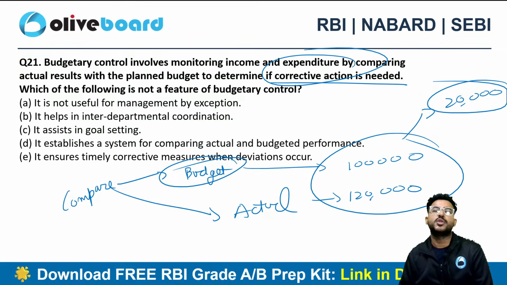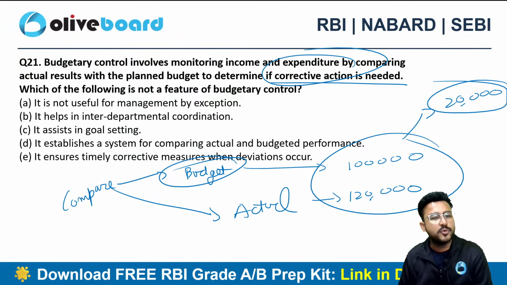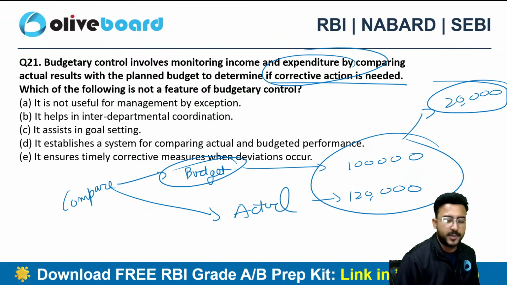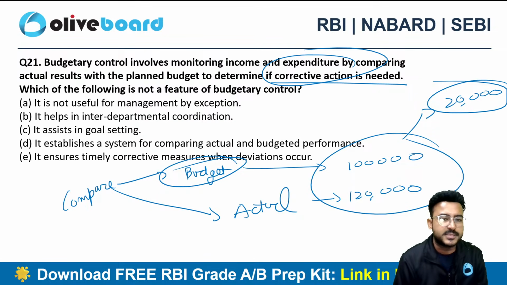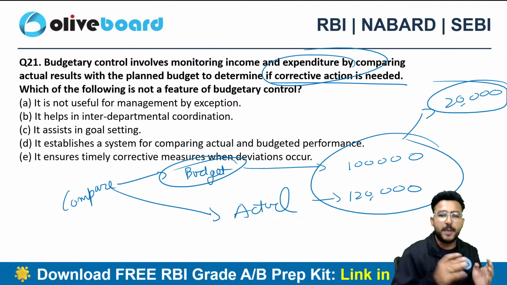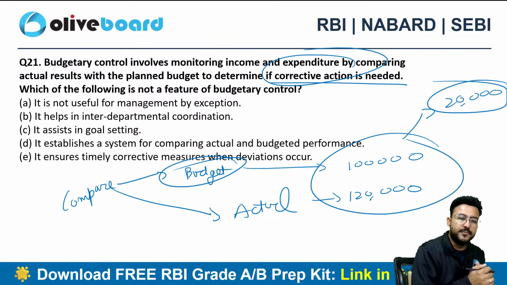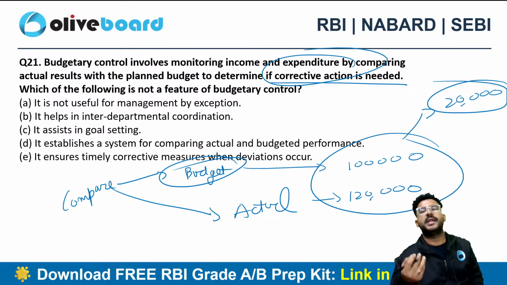Which of the following is not a feature of budgetary control? First one, it is not useful for management by exception. Option B, it helps in interdepartmental coordination. Option C, it assists in goal setting. Option D, it establishes a system for comparing the actual and the budgeted performance. Option E, it ensures timely corrective measures when the deviation occurs.